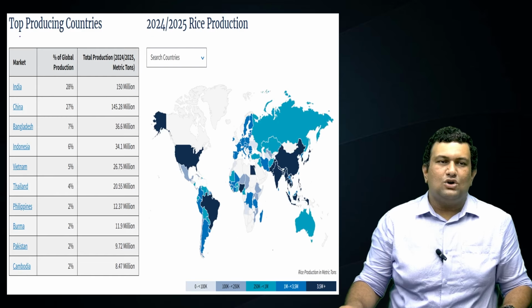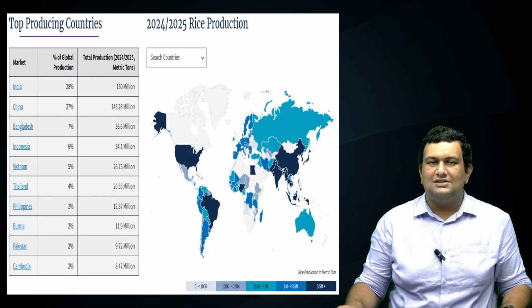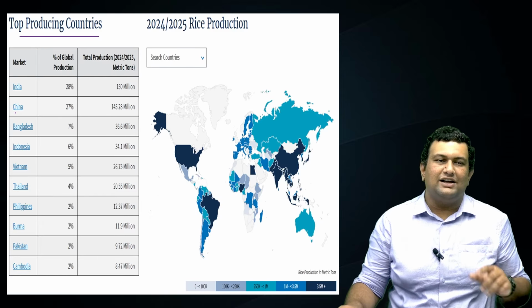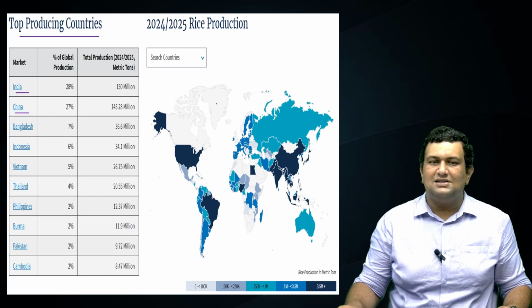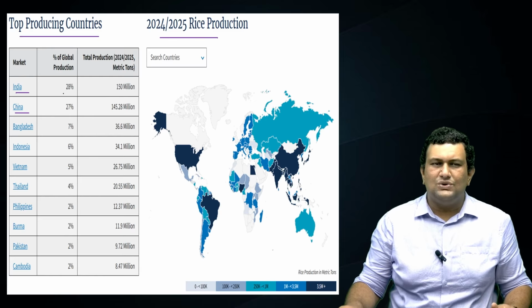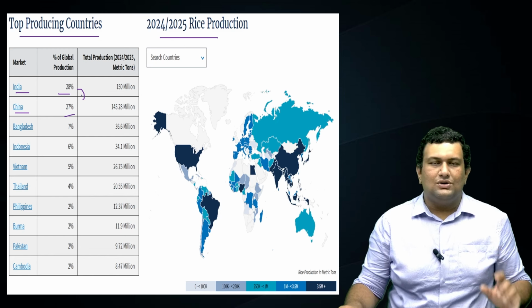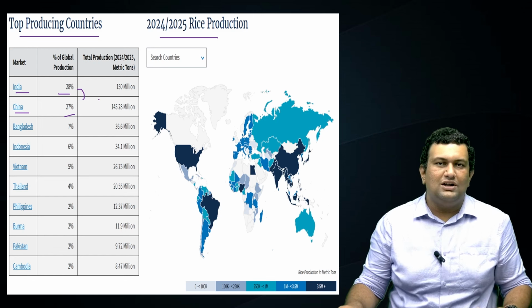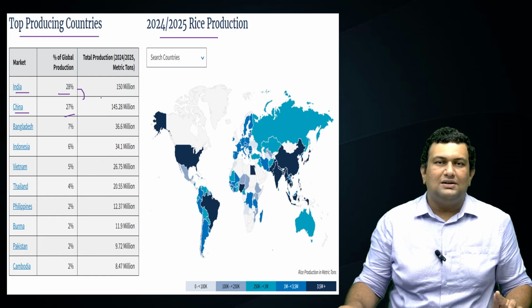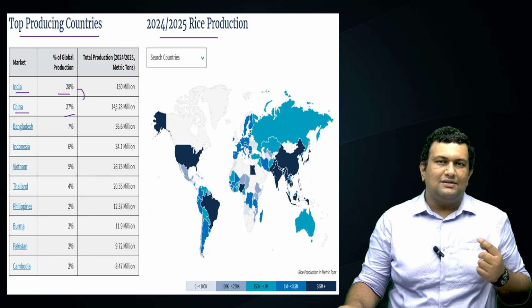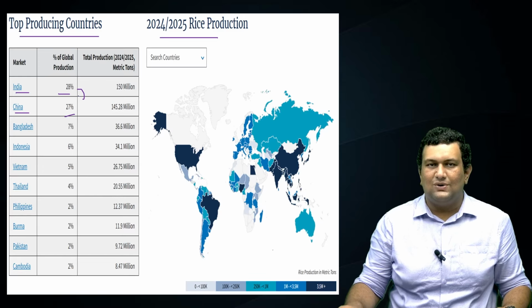Next is the top producing countries. Here also there is a catch. Generally India was considered second and China was first. But this data is from the US website. It shows India as first and China as second because the difference is just 1%. So also ensure that when you go before the exam, you know the updated ranking, since the difference is very small. Third position is generally taken by Bangladesh.